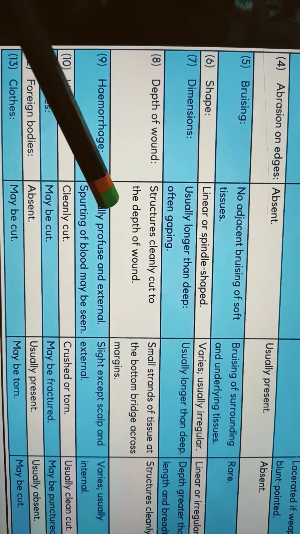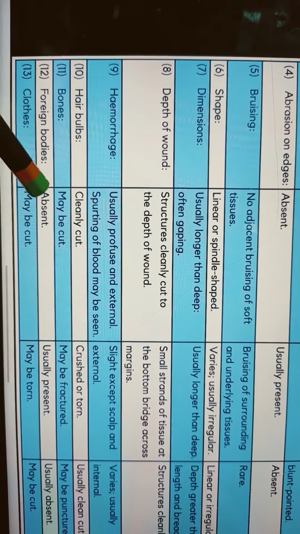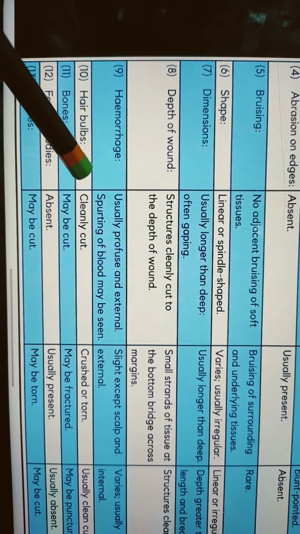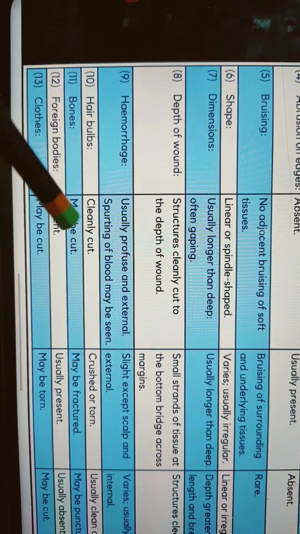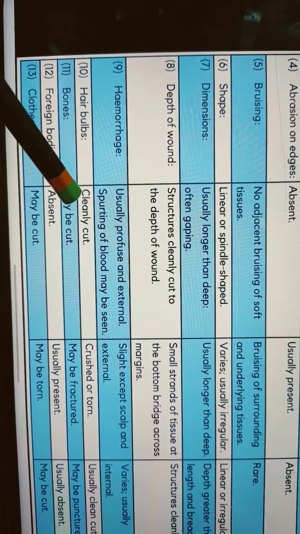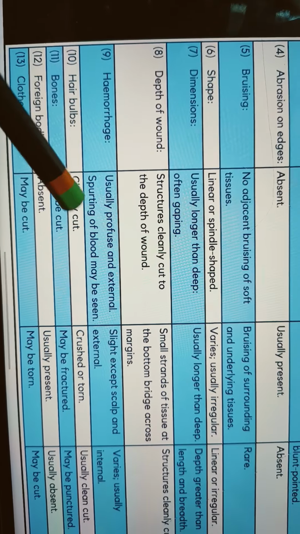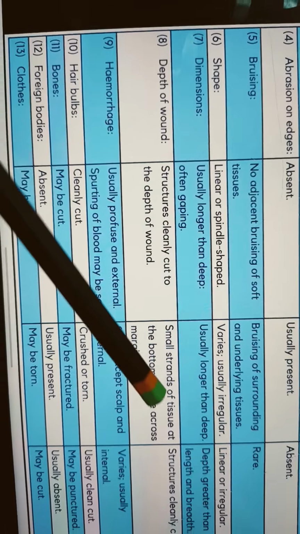In incised wounds, structures will be cleanly cut to the depth of the wound, and bones may or may not be cut. Hair bulbs will be cleanly cut. Foreign bodies will be absent. Clothes may be cut. Hemorrhage will be usually profuse, and external spotting of blood may be seen, because here it is a clean cut, so all blood vessels and nerves will be cut. So the bleeding will be very much.